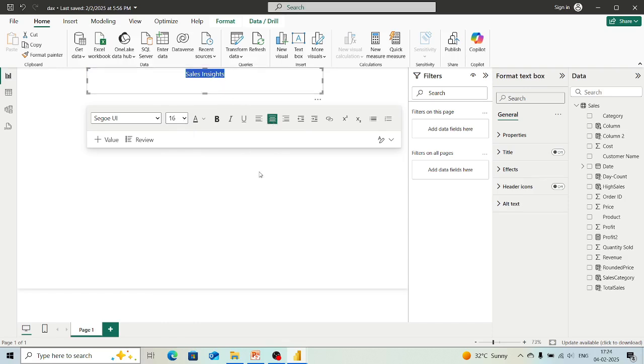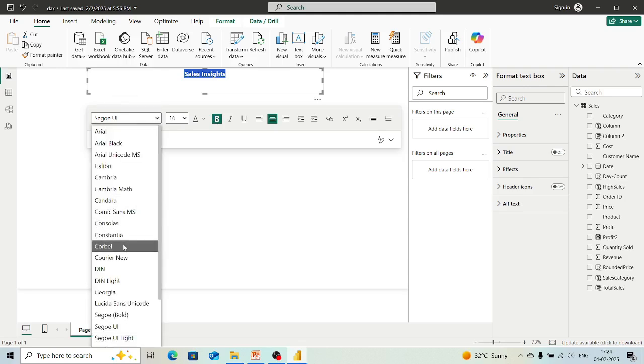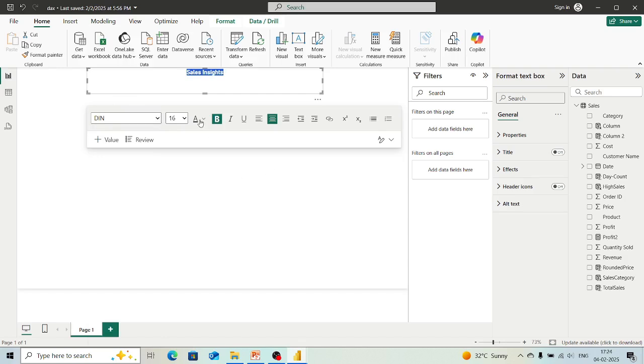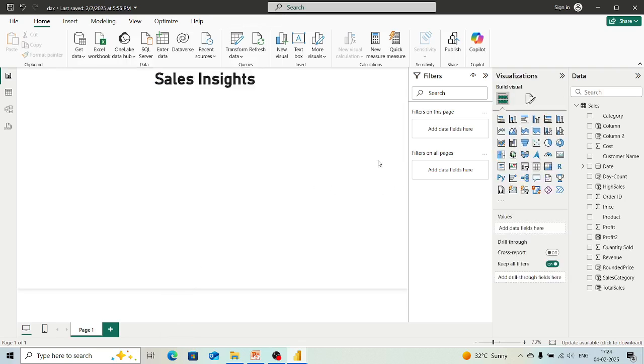Mostly it should be in the center only. It is looking good there. We can keep it bold. If we want to change the font of it, then we can do it from here. I think I should increase the size more. Yeah, this is okay. So here we have given a name to our report page. We have aligned it. We have made some of the changes, whatever we wanted. Now this is the name of this report or dashboard, we will say.